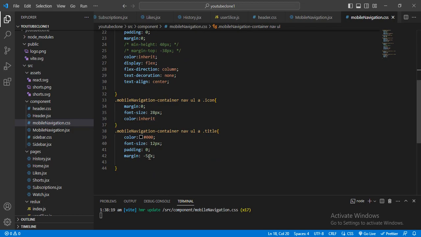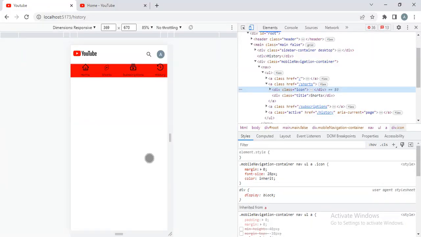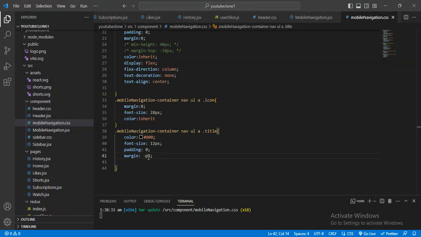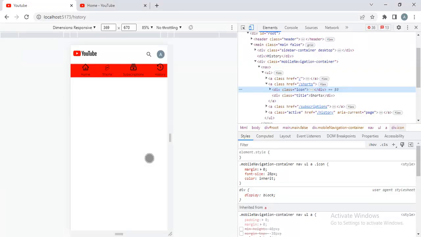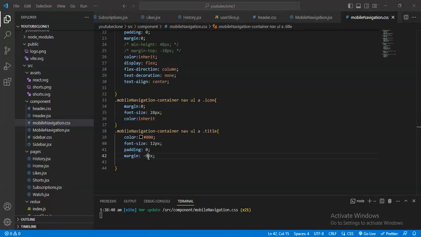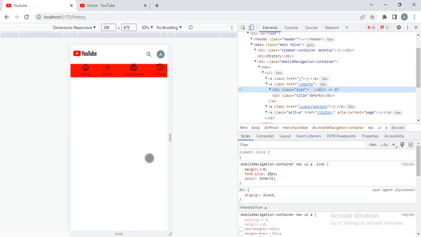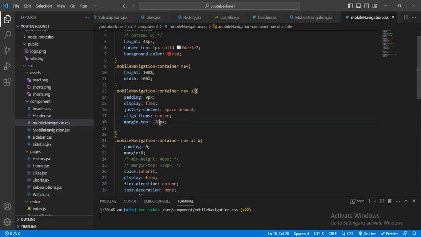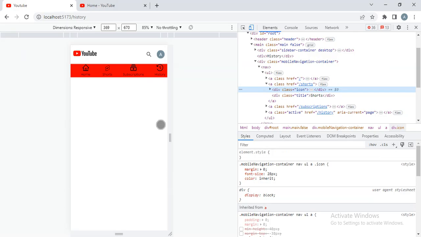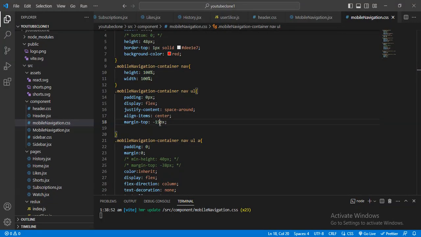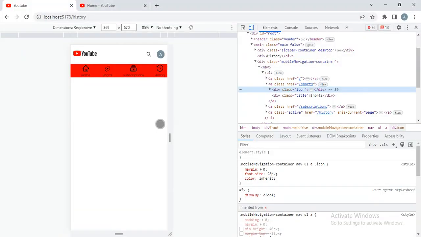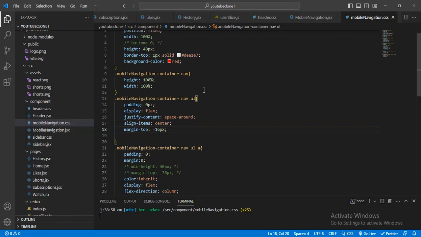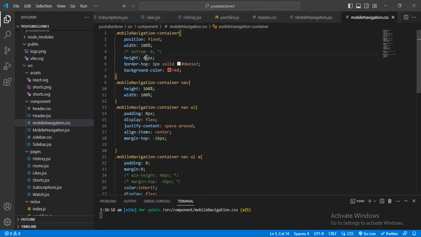For that here I will give the 7, 8, 9, 10. Then now it will be okay, and here again I will give the 9, 18, 15, 16. Yeah, 16 perfect. And now I want to give a little bit more height. I will use the 50 pixel.